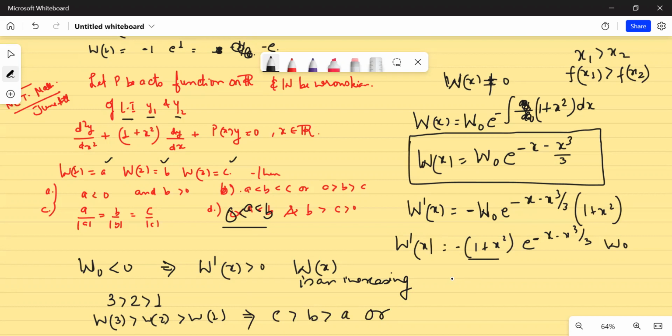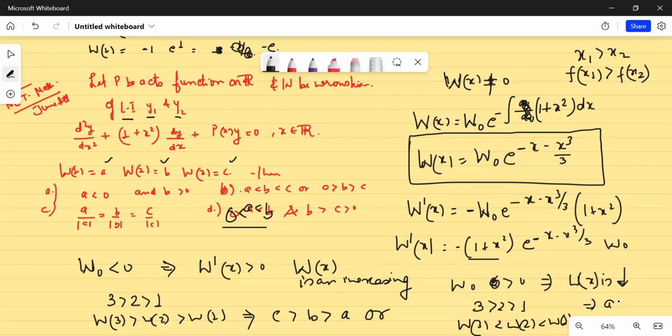Or if Wronskian naught is greater than 0, it implies the Wronskian in general is a decreasing function. If it is a decreasing function, given that 3 is greater than 2 is greater than 1, then Wronskian at 3 would be less than Wronskian at 2, would be less than Wronskian at 1, which implies that A would be greater than B would be greater than C. So option number B is correct. These two options get rejected.